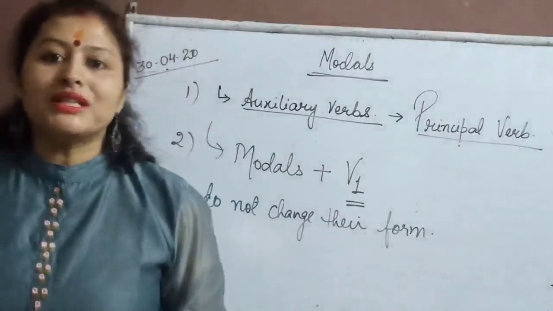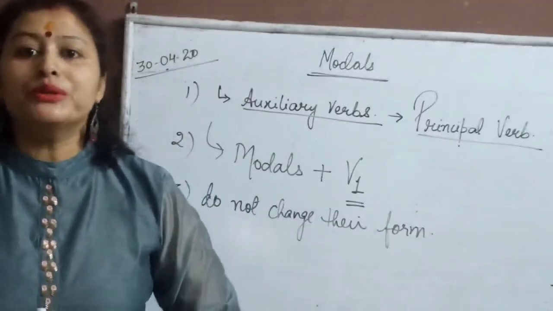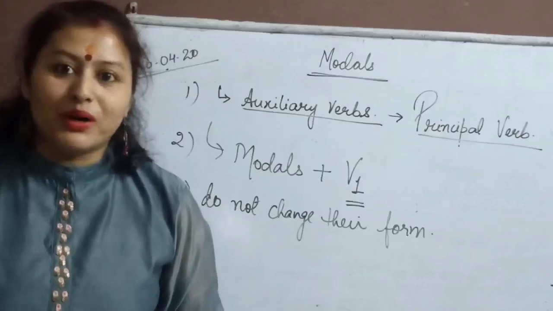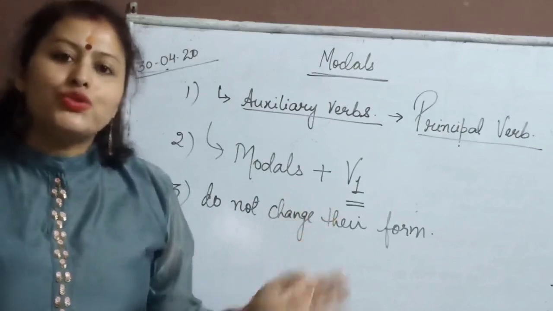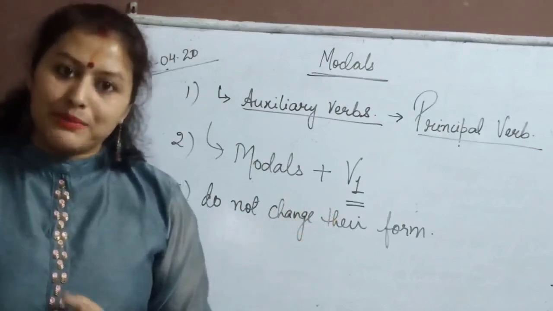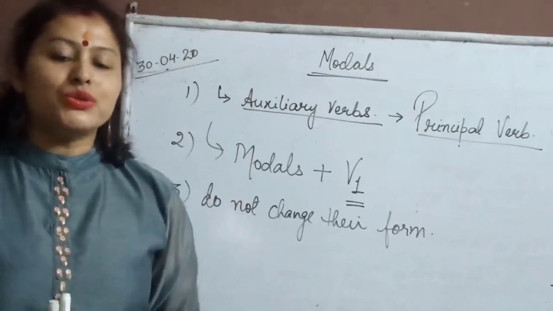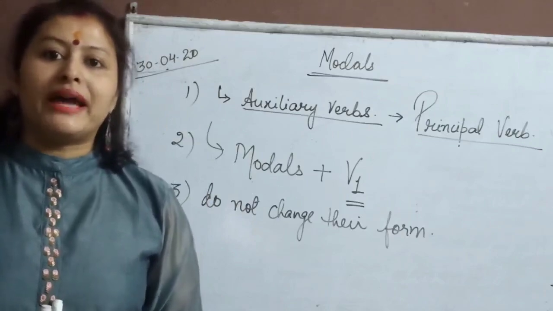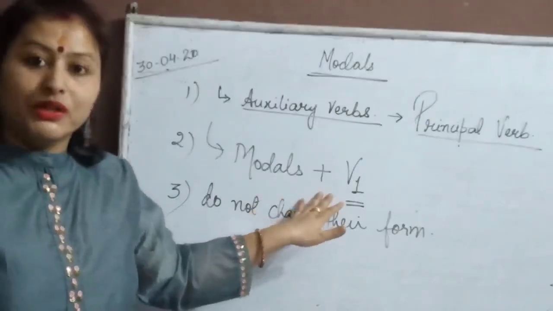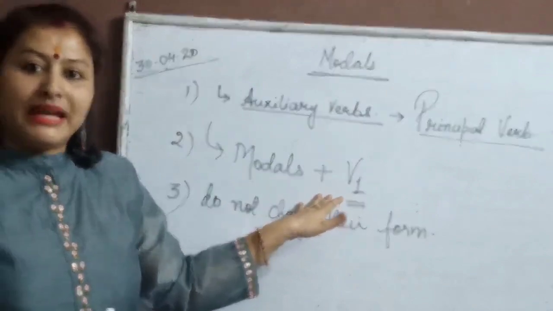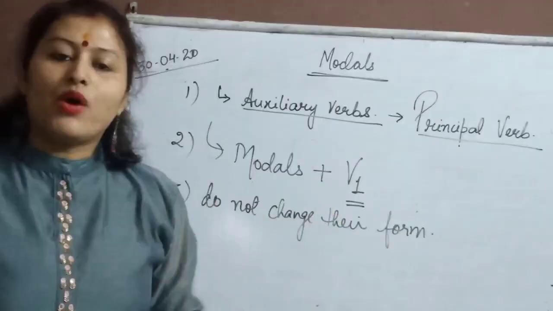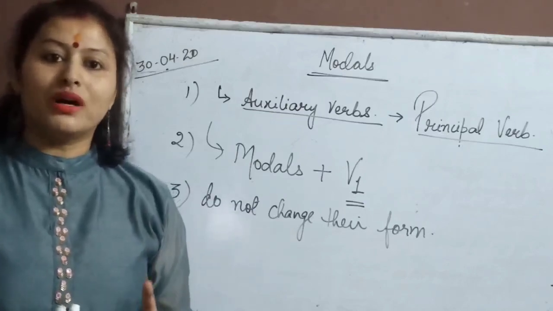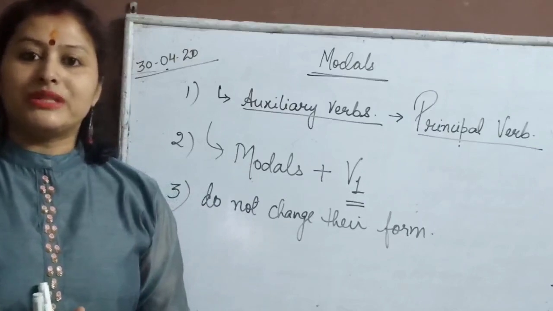Modals have the following common features which I have told you. Modals are never used alone. They are always used with a principal verb, like he can climb a tree. In this, climb is our principal verb and can is used with it to show the mood of the speaker. The second one is modals are always followed by the base or first form of the verb, like I can play sitar. Play is our base form and we are using can. Or you should work hard. Work is our first form of the verb and we are using should with it.